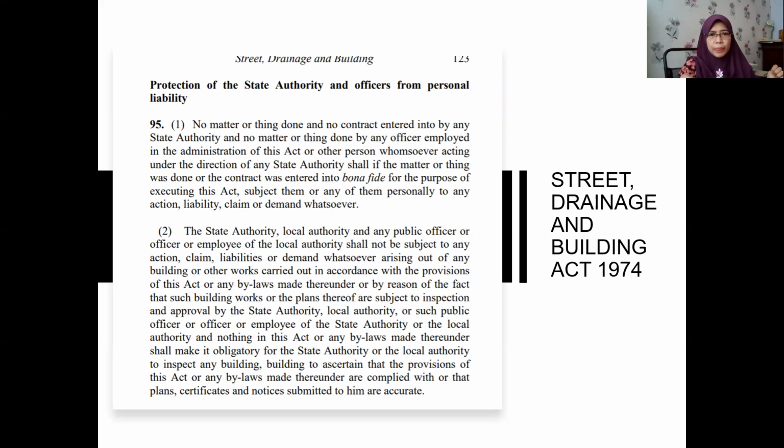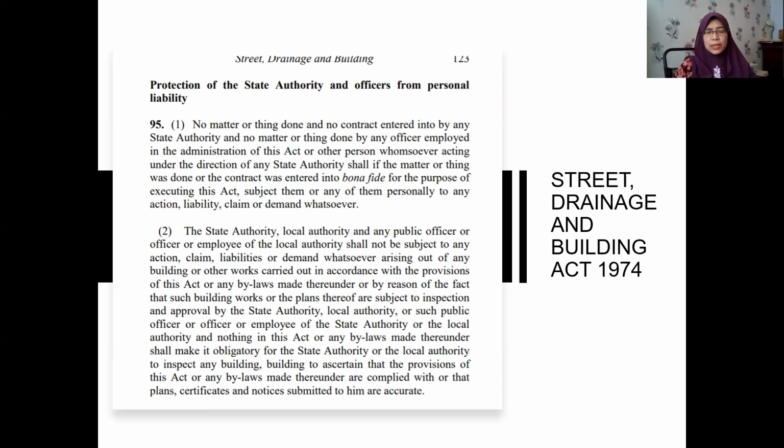By reason of the fact that such building, works, or the plans thereof are subject to inspection or approval. Even though they are supposed to inspect or approve certain things here, there is strong immunity, because they want them to discharge their duty without any problem later if they were made liable for anything in respect of their authority or their work.